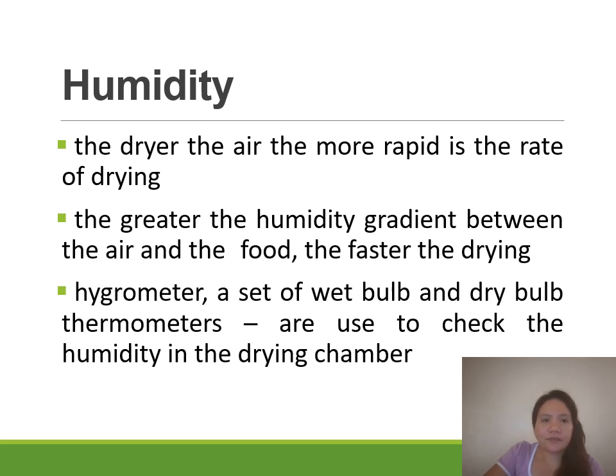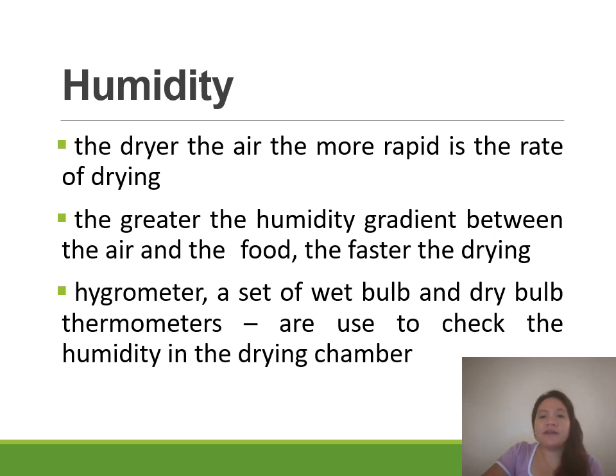So the first factor we have here is humidity. Why is it an important factor? Because the drier the air, the more rapid is the rate of drying. At a higher temperature, the air is basically dry.